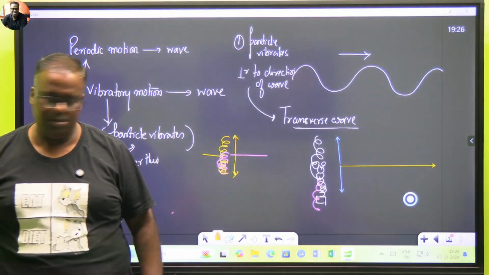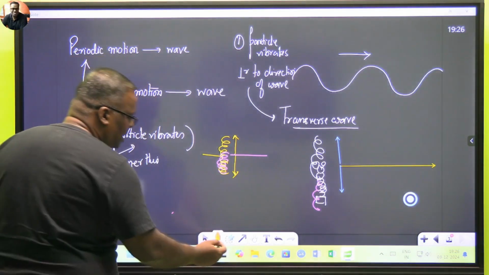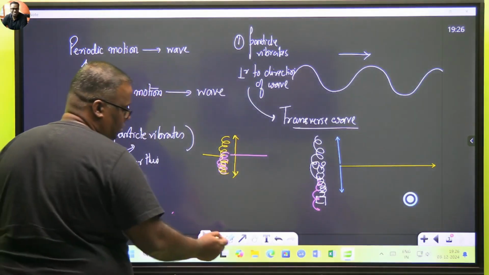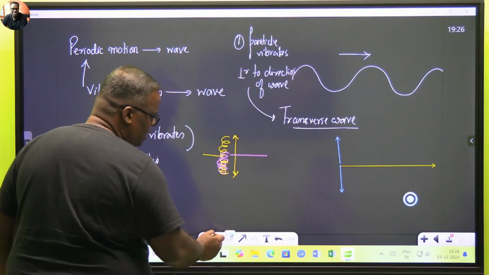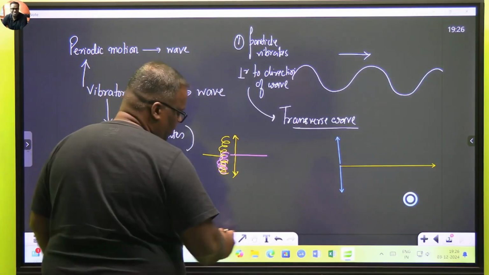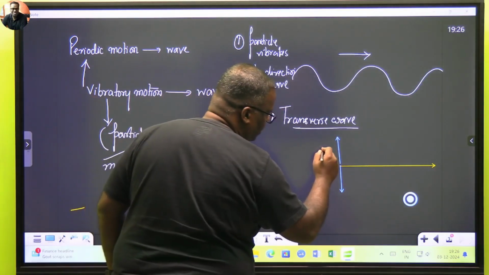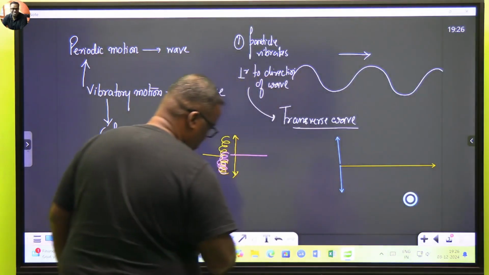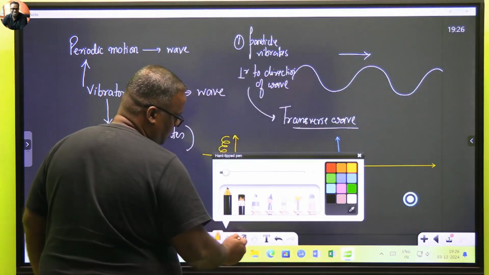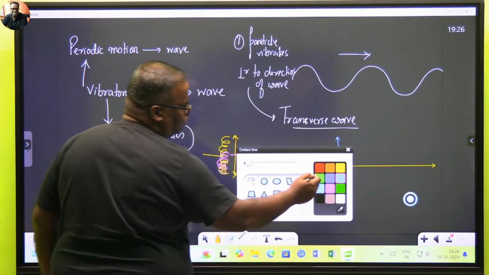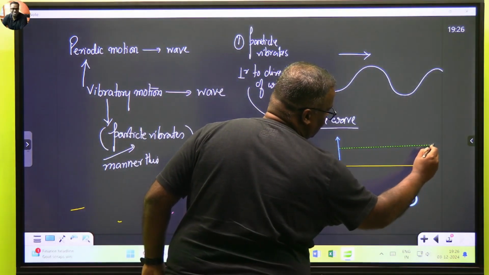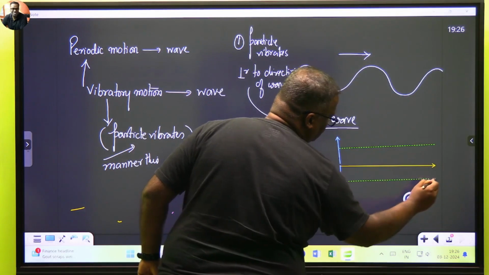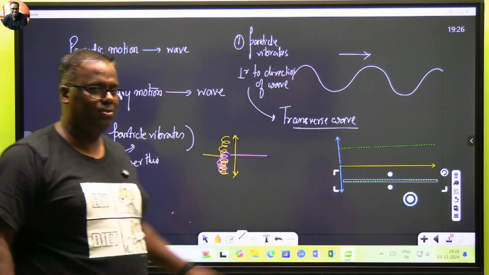Is it clear? So if I make my diagram a little bit cleaner now, let's say I'm making this diagram cleaner. So I would say that out here now, I will have, let me make two more lines. One minute. So this is one line and this is one line. Can you correlate what are these two lines right now?